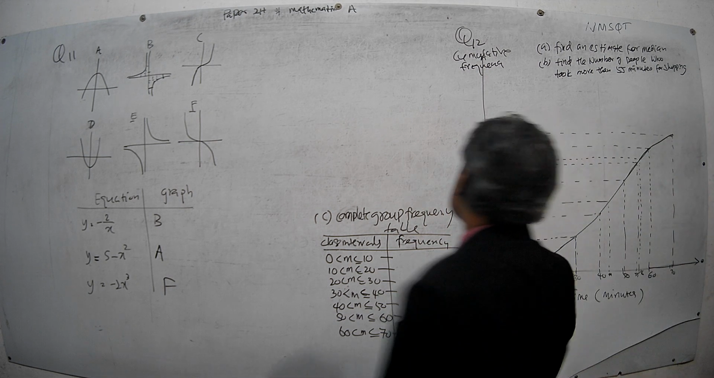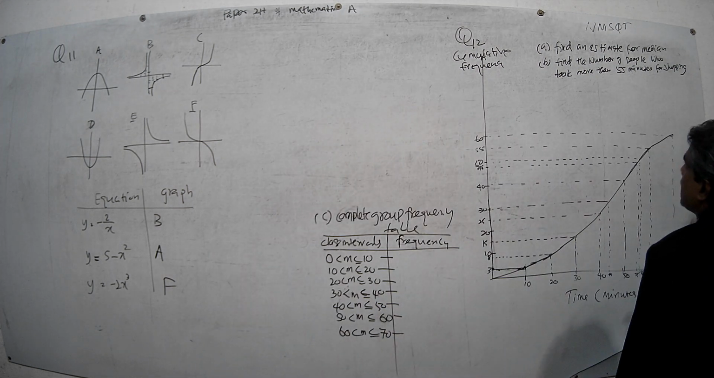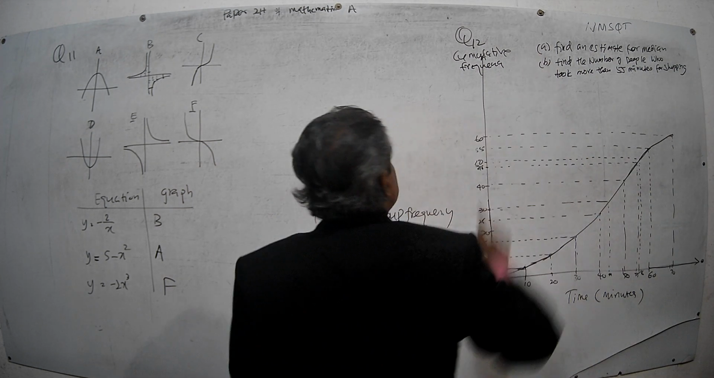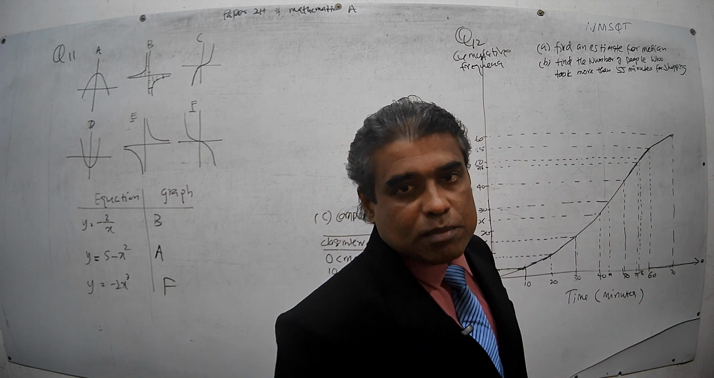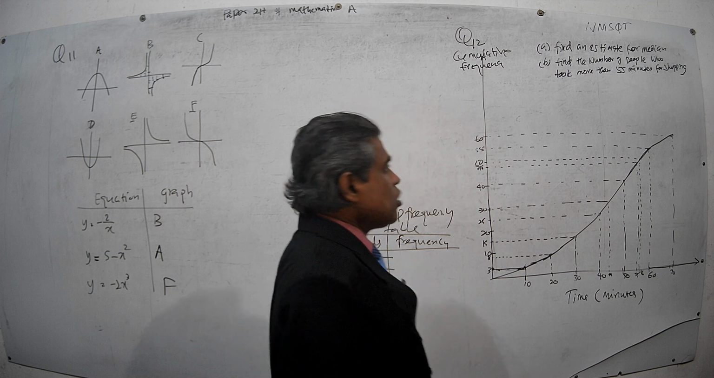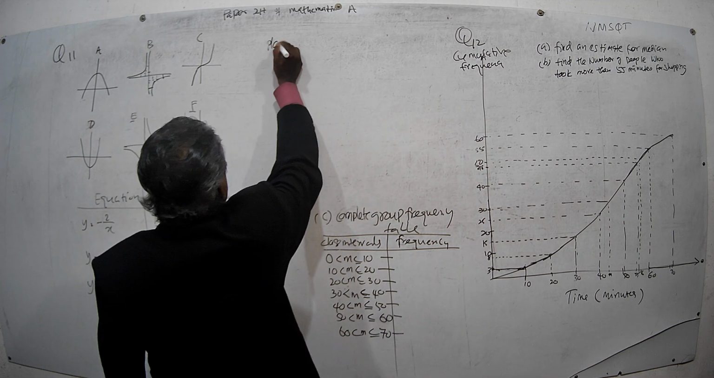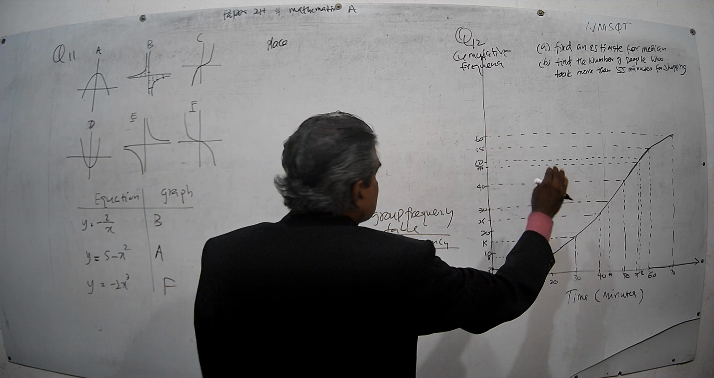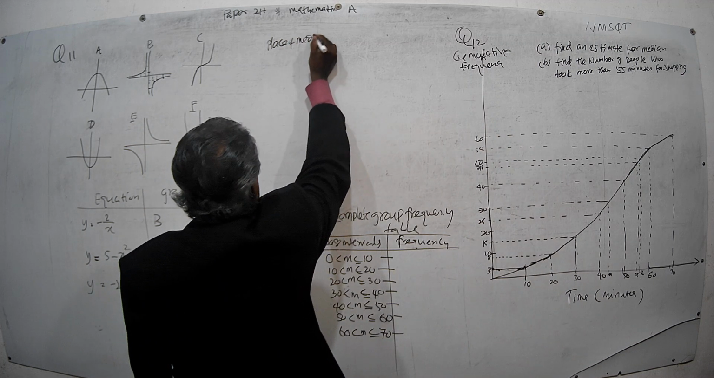Okay, now we see they ask to find an estimate for the median. The first part is to find an estimate for the median. Right, okay. How do you find the median? First of all, you have to find the place of median, the place where the median lies.